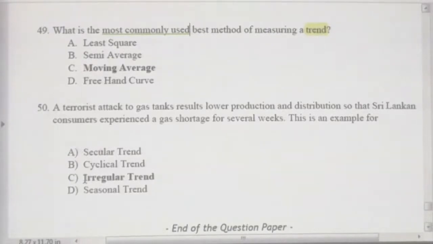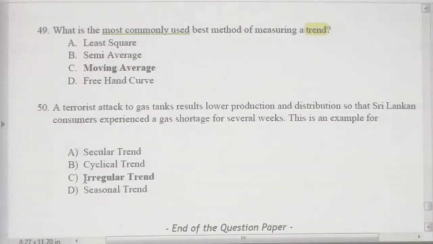But sometimes, as with winter and summer, the same thing will happen within a shorter period of time. That's called a seasonal trend. However, a terrorist attack or tsunami impact, this type of thing is not cyclical or seasonal or a trend. It is an irregular activity, right?